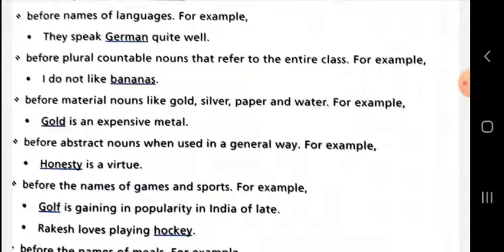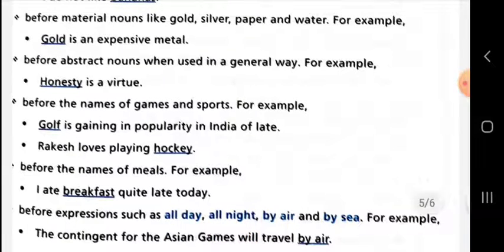Honesty is a virtue. Before the names of games and sports, if you are going to write or speak any game name or any name of a sport, then you cannot use the before them. Golf is gaining popularity in India of late. Hockey, cricket, golf, badminton, these are the names of games, and you cannot use the before their name.